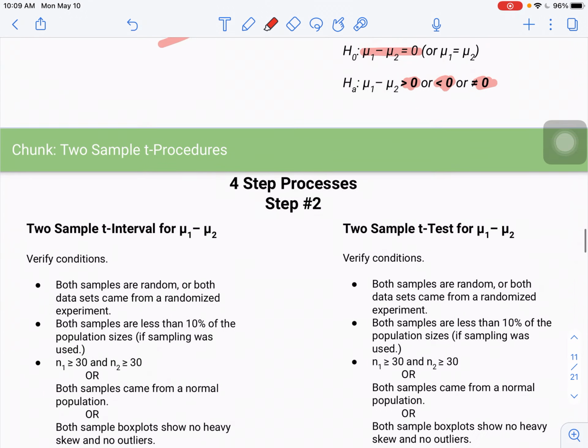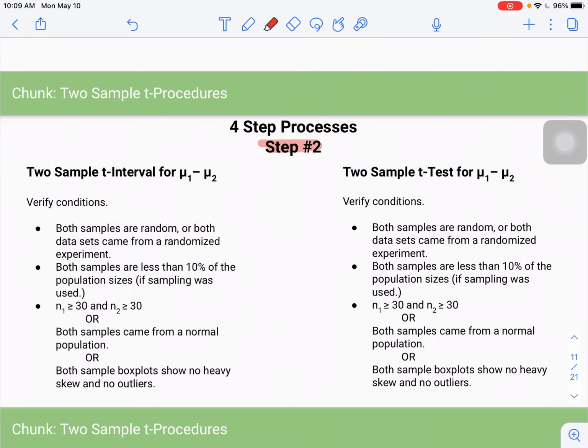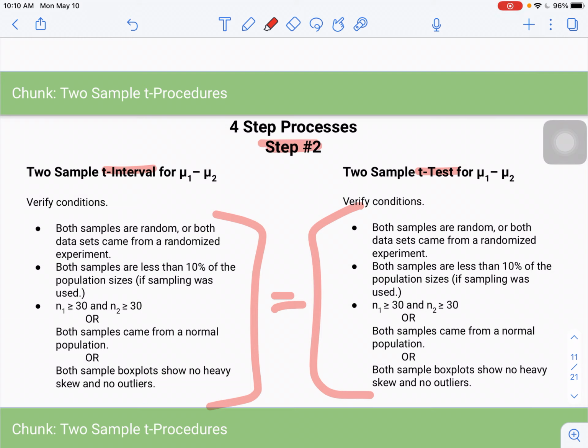Let's move to step 2. So again, step 2, and again, I have the t interval over here and the t-test over here. These are both exactly the same, right? So I just put them in both places, but verify your conditions. Both samples are random, or both data sets came from a randomized experiment. You will see these used in more experiments, so you may have this randomized experiment. Second condition, both samples are less than 10% of the population sizes. And this is if sampling is used, and specifically sampling without replacement.